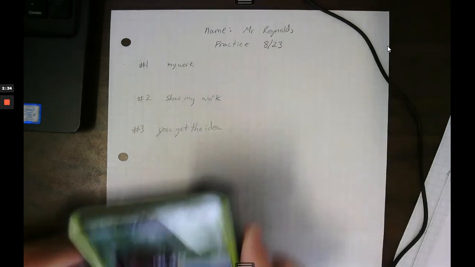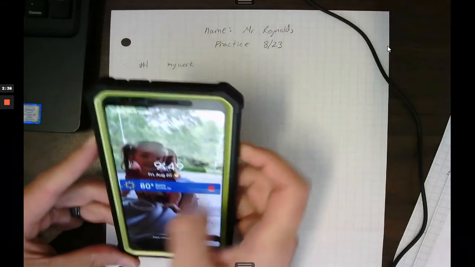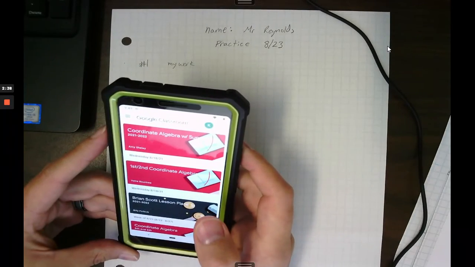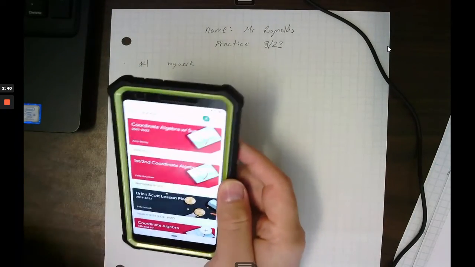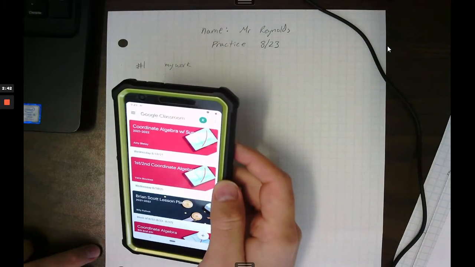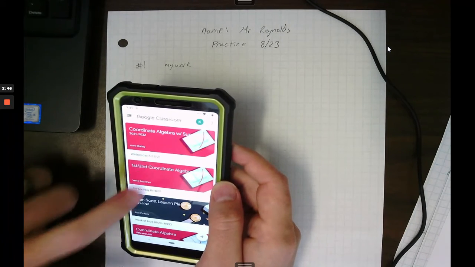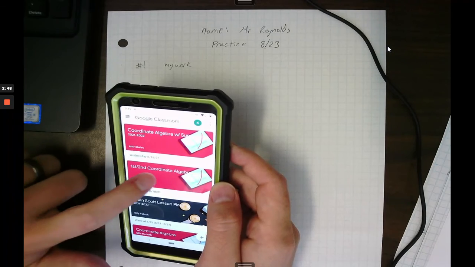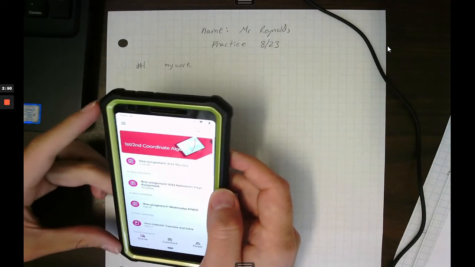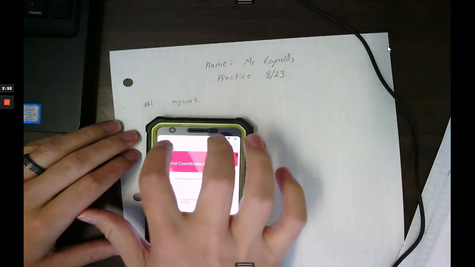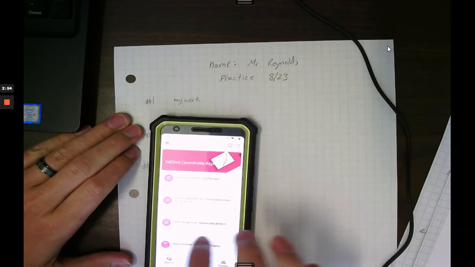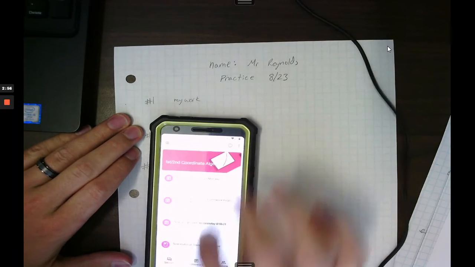So what you're going to do is you're going to take your phone, and every student should submit it this way. You need to download the Google Classroom app, which I've already done here, and you can see all the classes that I'm logged into. This work is from Miss Roundtree's first and second period coordinate algebra, so I'm going to open that up, and up here I'm going to look for the classwork.